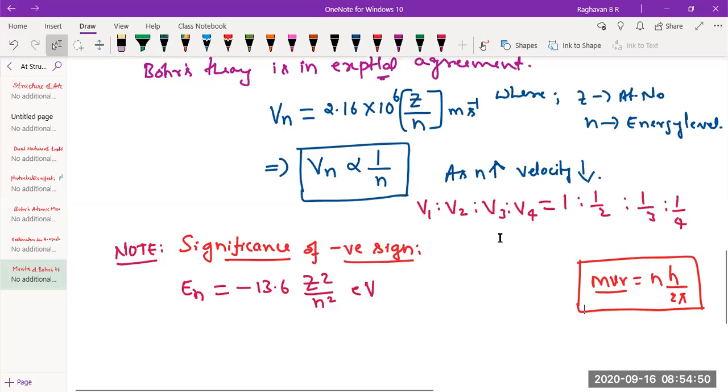Sir, can you repeat, sir? The significance of negative sign. Okay, that's a good thing, I say. You people are really outspoken.